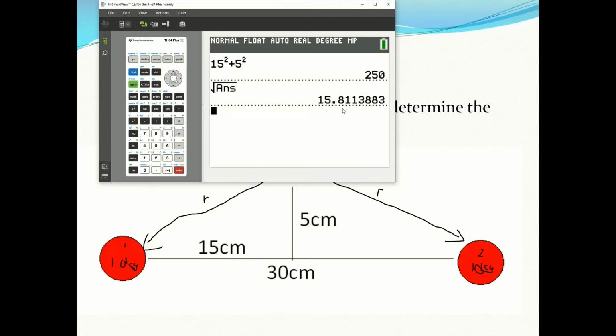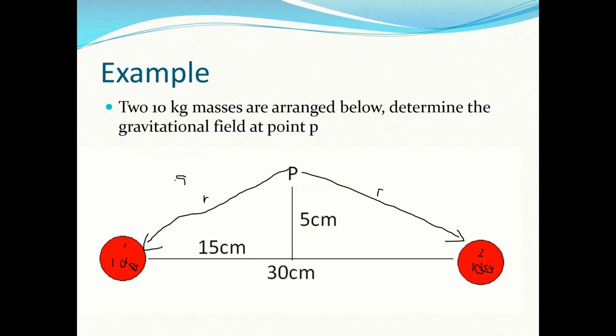And I get 15.881. So this is 15.881 centimeters and 15.881 centimeters. And I'll try to use that full answer there. And I also need this angle here, so I can go tan because I have opposite and adjacent.